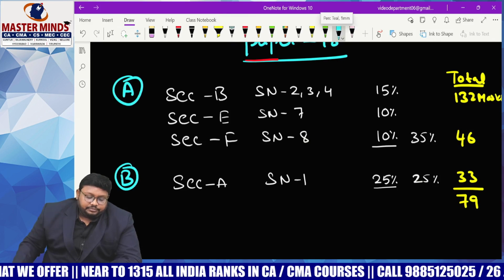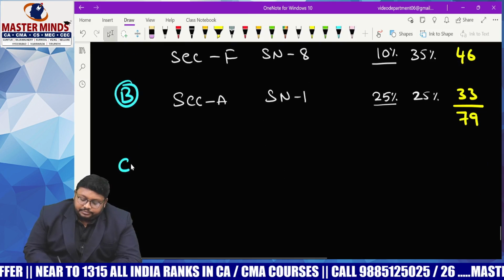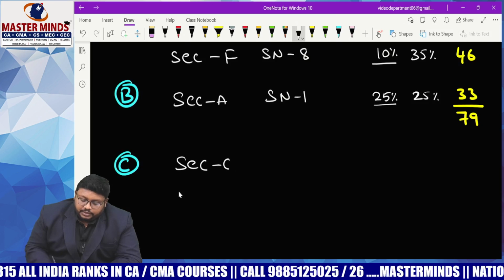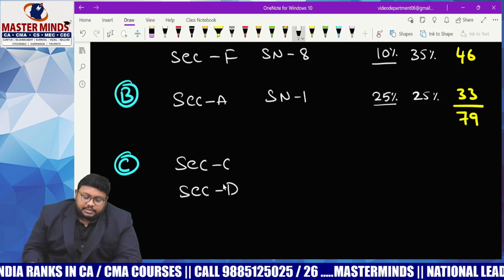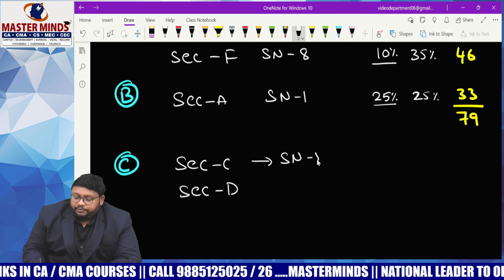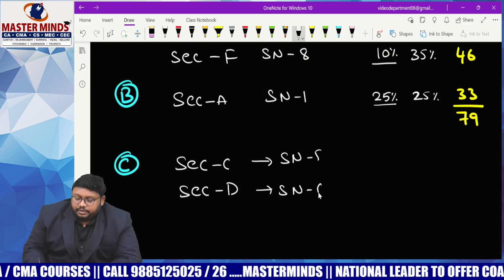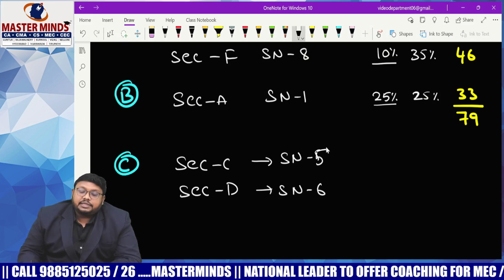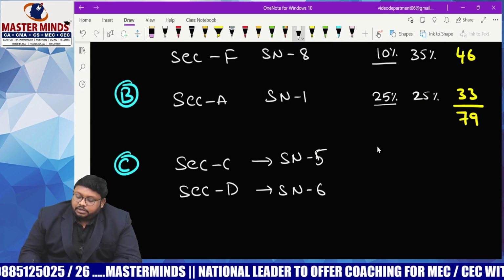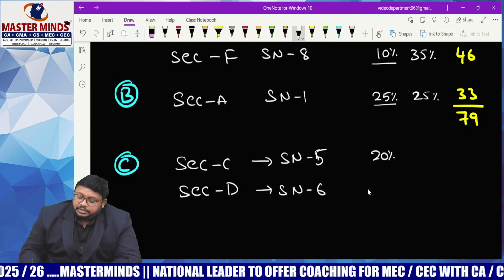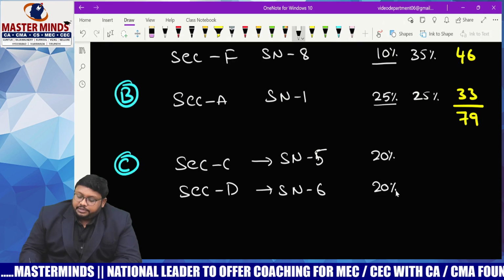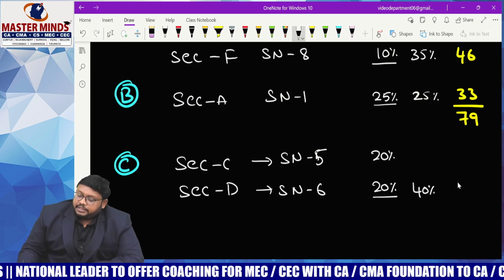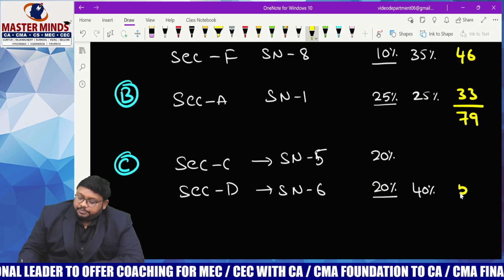So next, category number C. In the C category, we have section C and section D, which is study note number 5 and study note number 6, which deal with business combination as well as consolidated financial statements. Business combination carries 20% of weightage, and consolidation also has 20% of weightage. So for 40%, which is nothing but 53 marks, will come out of these two topics.